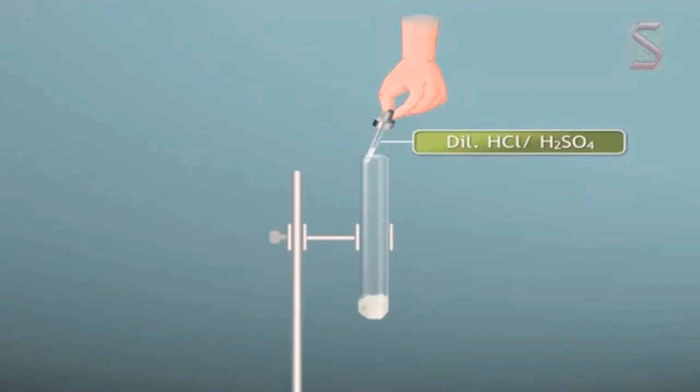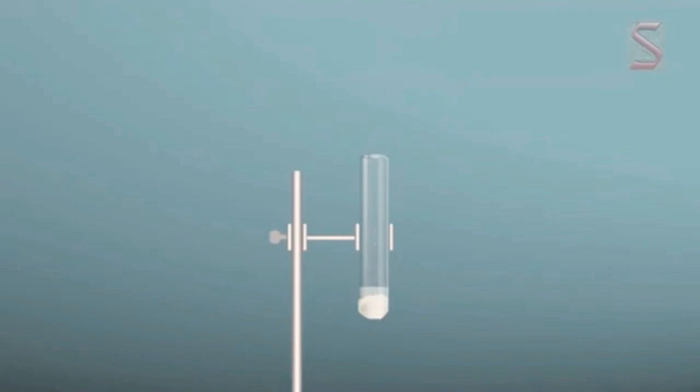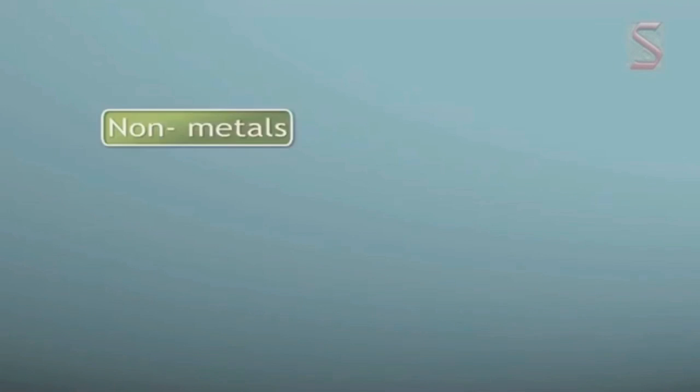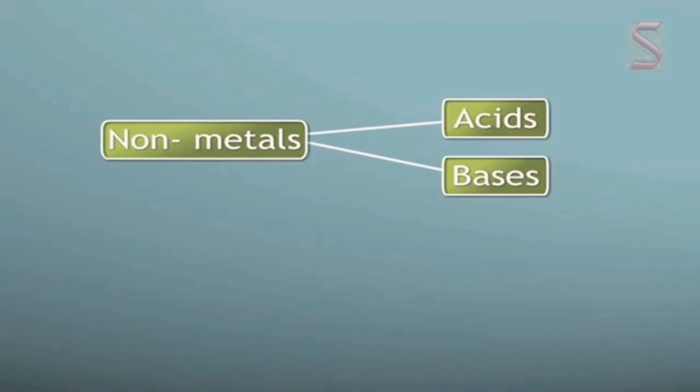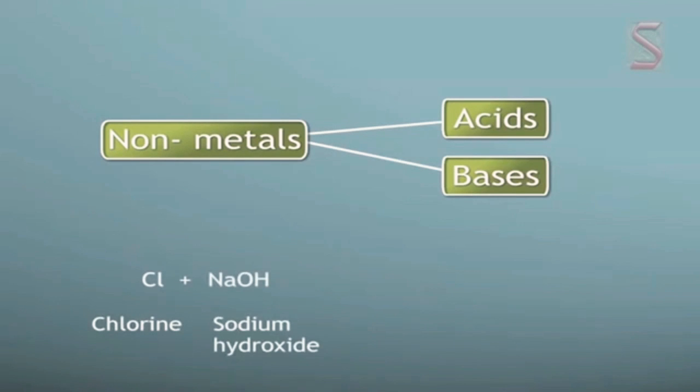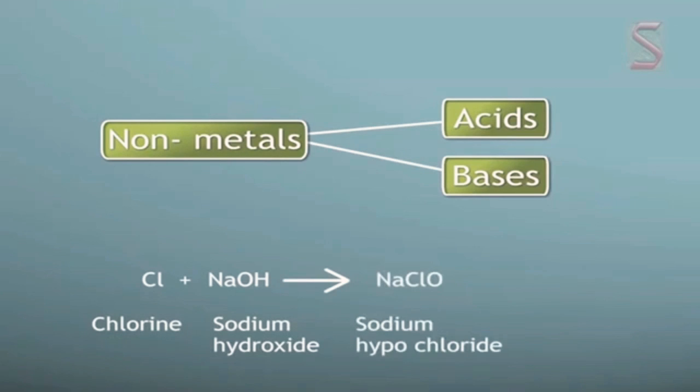Now let us see the sulfur, and I have added HCl to the sulfur. I observed that no change occurred. So we have come to know that non-metals do not react with acids. Sorry, non-metals react with bases. Chlorine reacts with the base NaOH and gives NaClO. Thank you children for watching this video.